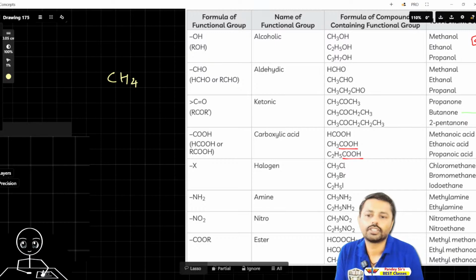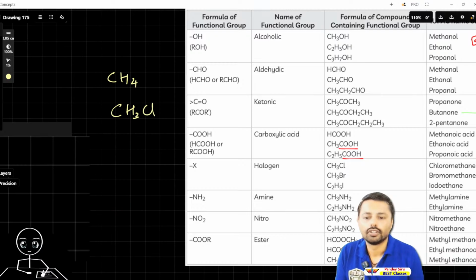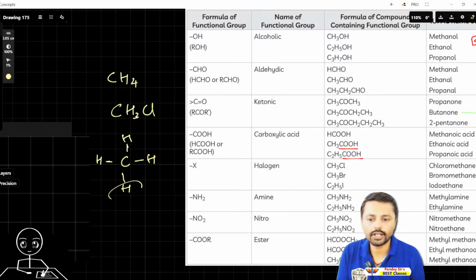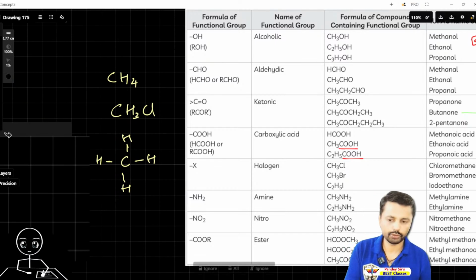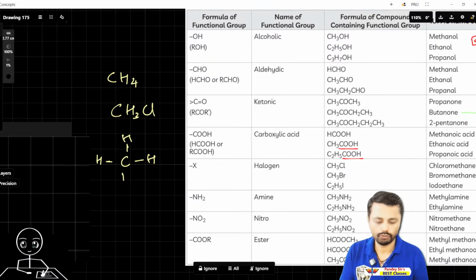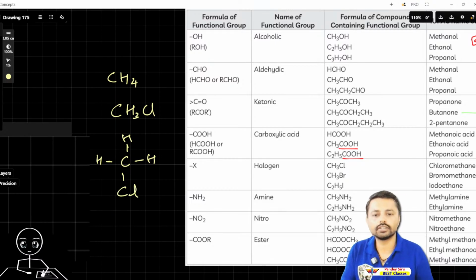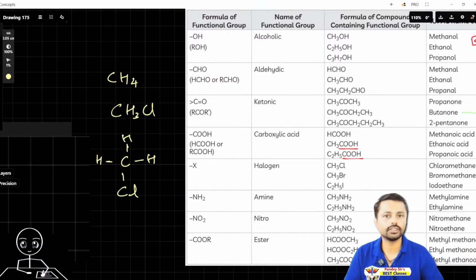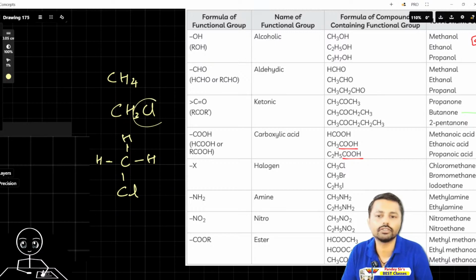So let's make methyl chloride, CH3Cl. One hydrogen is replaced, so I'm making the structure. General methane will be like this; in the halogen, one hydrogen will be replaced, so let's replace this one with chlorine. That's it, methyl chloride, done. Halogen is very easy. Just replace one hydrogen with halogen.